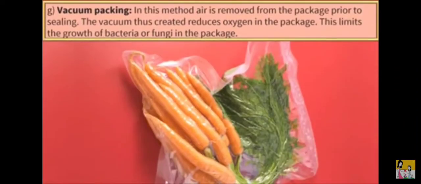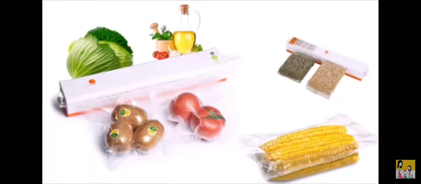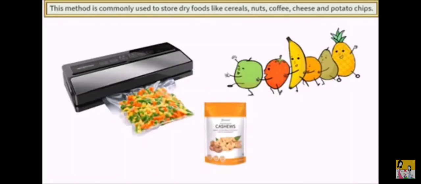Vacuum packing. In this method, air is removed from the package prior to sealing. The vacuum thus created reduces oxygen in the package. This limits the growth of bacteria or fungi in the package. This method is commonly used to store dry foods like cereals, nuts, coffee, cheese and potato chips.